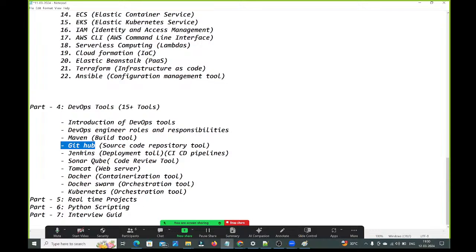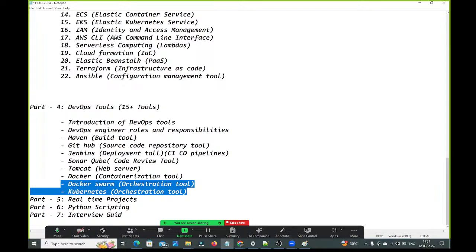Next, we are going to understand SonarQube. It is a code review tool. Next, we will talk about Tomcat. Tomcat is a web server. Next, we will talk about Docker. Docker is a containerization tool. Next, we will talk about Docker Swarm and Kubernetes. These two are the orchestration tools.